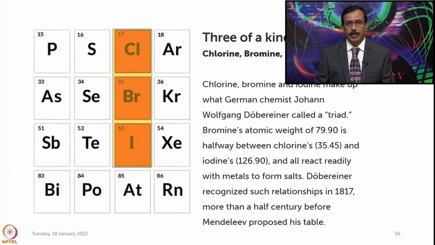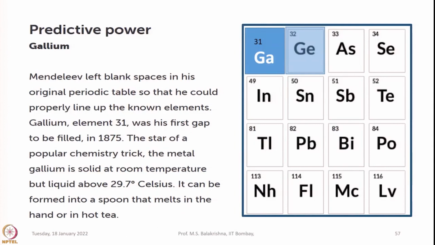In fact, Döbereiner recognized such a relationship in 1817, that is almost 50 years before the modern periodic table was presented by Mendeleev. Another interesting thing is the predicting power of Mendeleev's periodic table. So, Mendeleev left blank spaces in his original table where elements were not known at that time. For example, he left a gap below aluminum and silicon and called them eka-aluminum and eka-silicon, and later gallium and germanium were discovered.